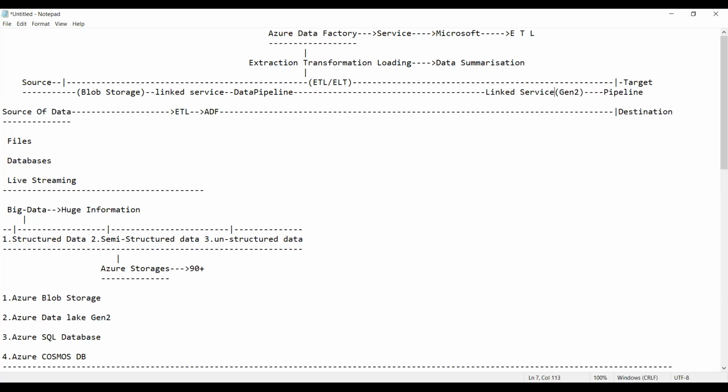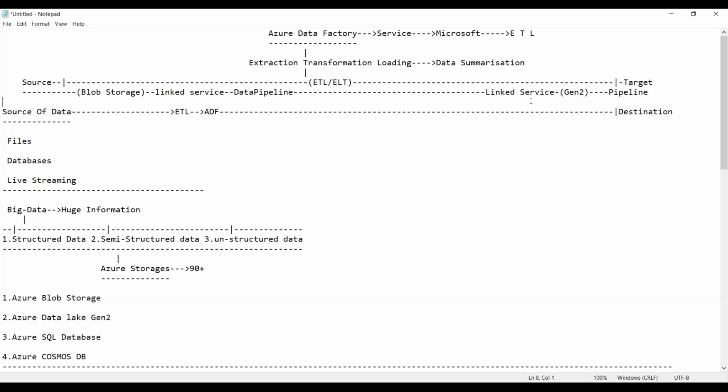Linked service. Guys, can you see here? Here we have the linked service. Blob storage to data pipeline is linked service 1, and data pipeline to Gen 2 linking, linking both of them, we require one.